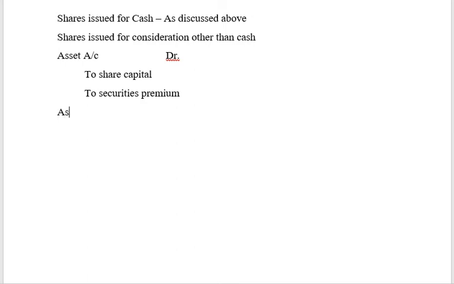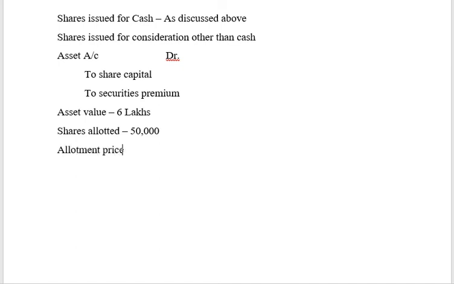So, asset value 6 lakhs. Shares allotted 50,000. So, what will be the price?